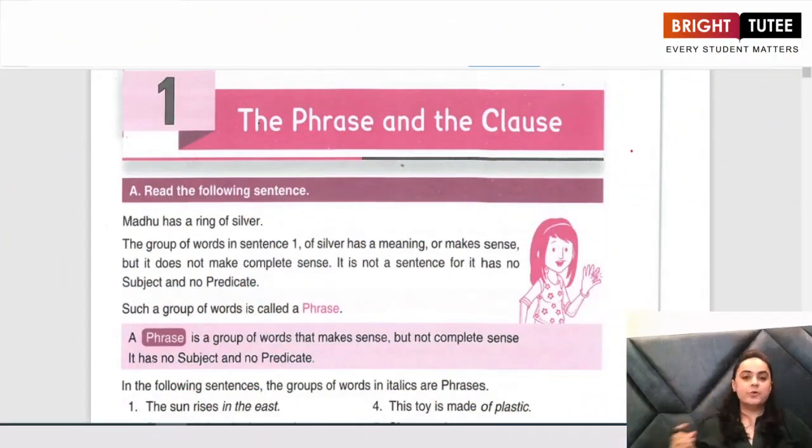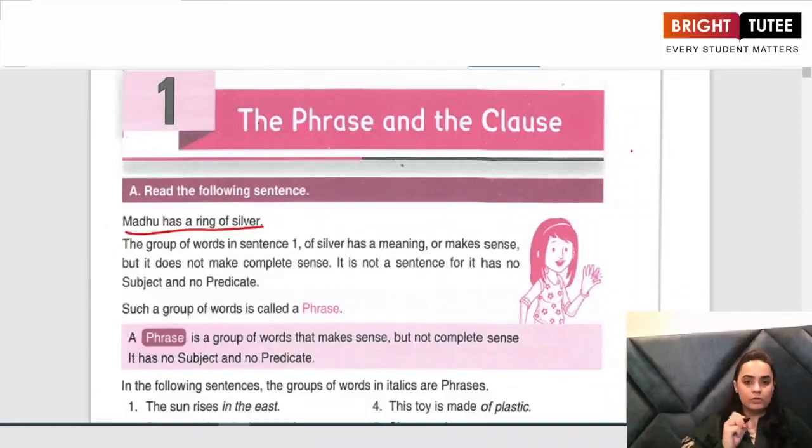Now in this class we are going to begin with the first chapter of your grammar book, which is the phrase and the clause. This chapter is going to tell us about the difference between a sentence, a clause and a phrase. So just look at your screen. It says, Madhu has a silver ring. So this is a sentence which is given to you. Now this is a proper sentence, okay, in which every word when connected together makes complete sense.